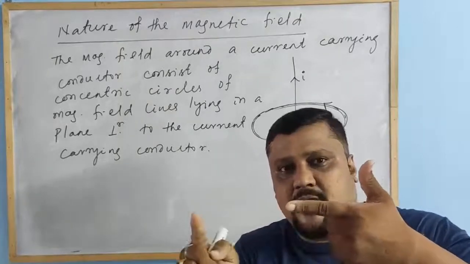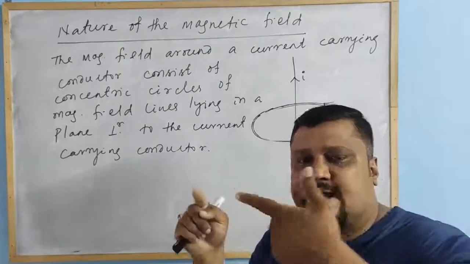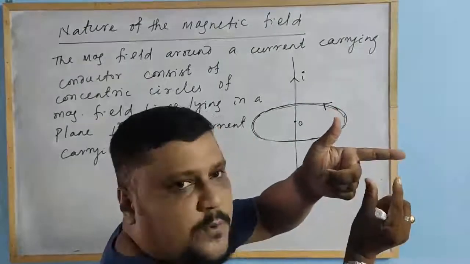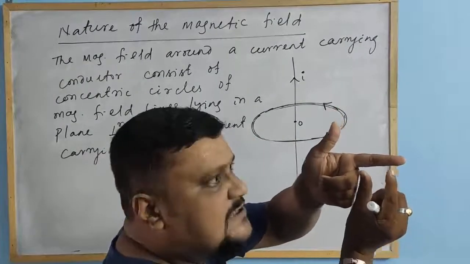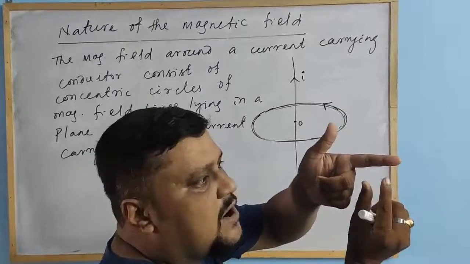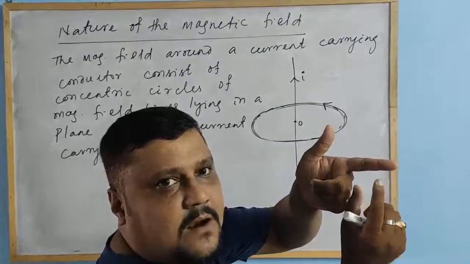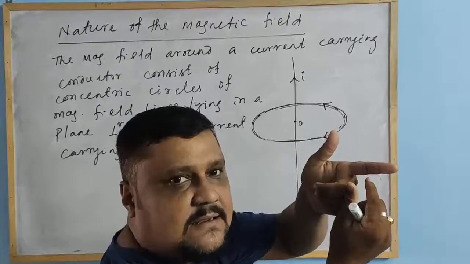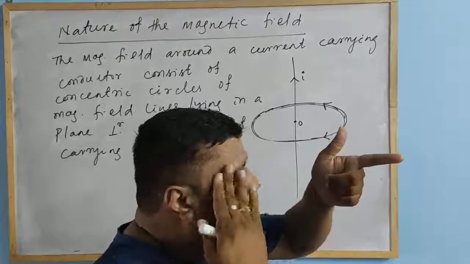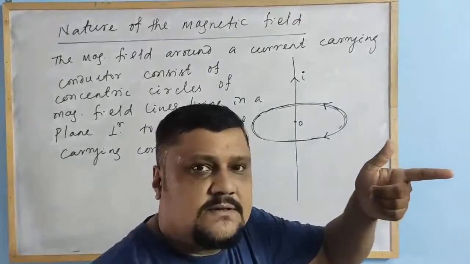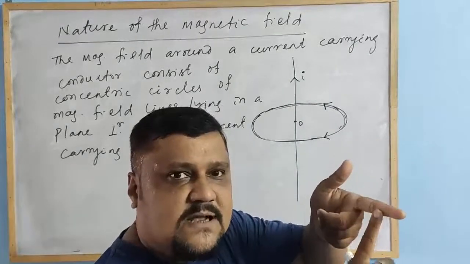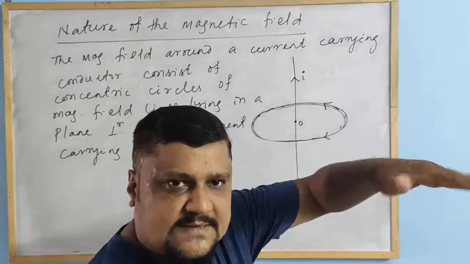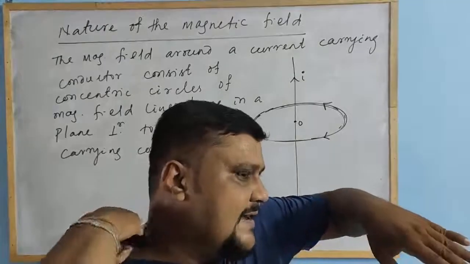If the conductor is in the south-north direction, the north pole of the compass needle placed below this conductor rotates towards west. We have also discussed, according to Ampere's rule, how the north pole is deflected in the Swim rule.